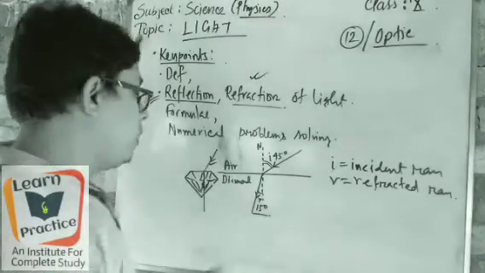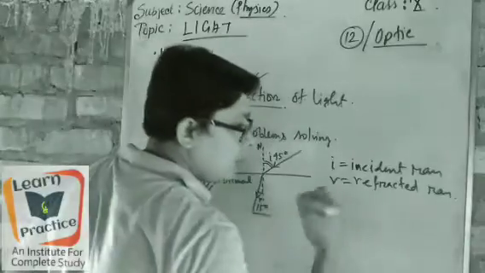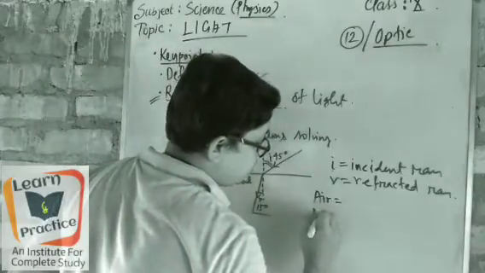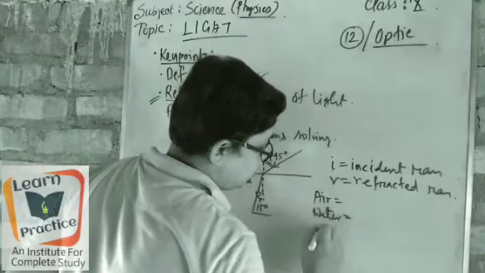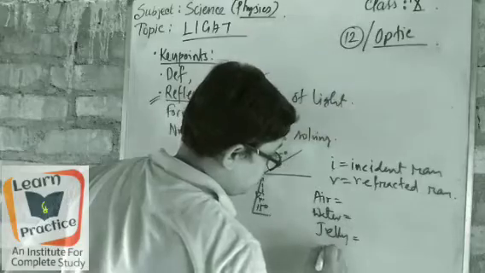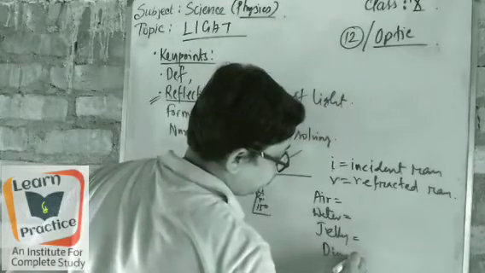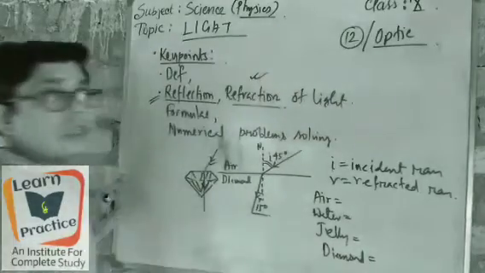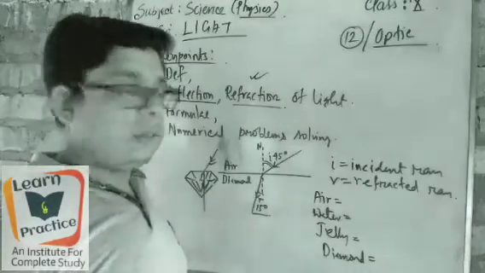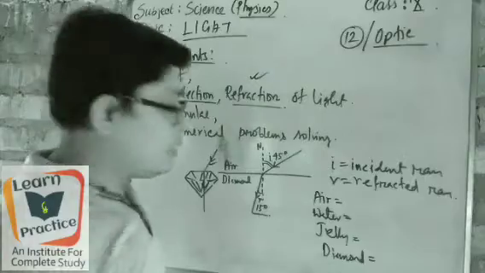Density of the medium. Suppose we take a few mediums: air, water, jelly, and diamond. Now you say which one is much thicker than the others.